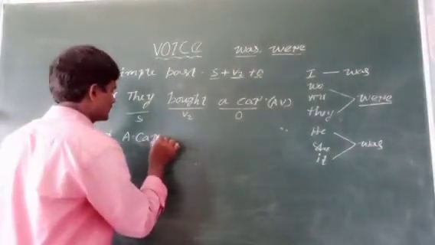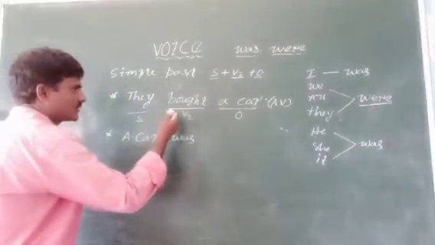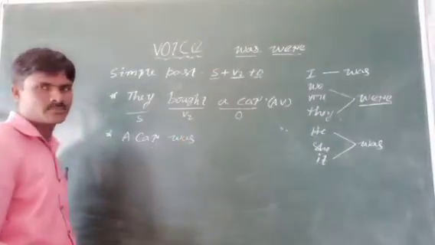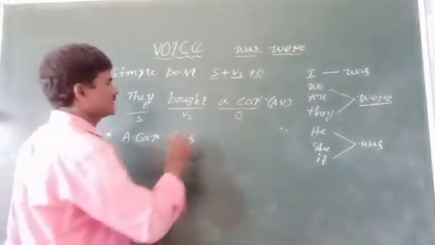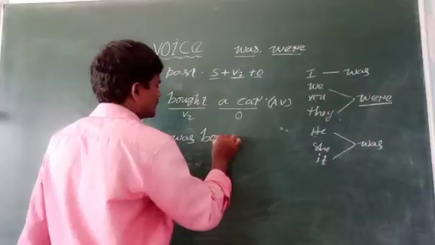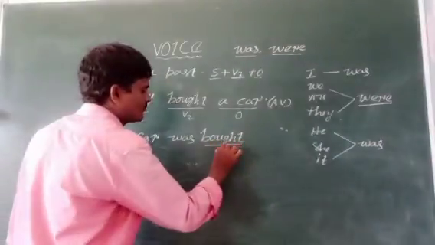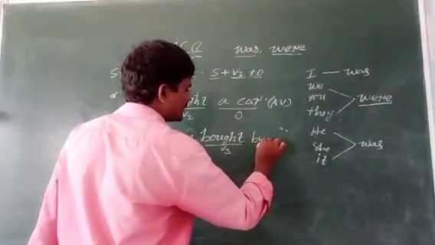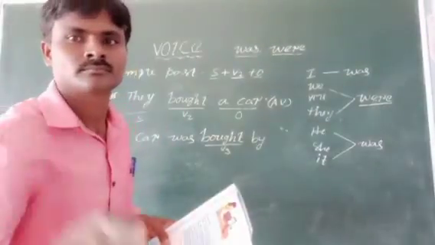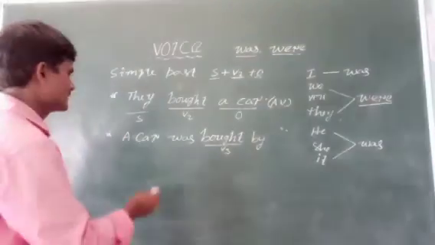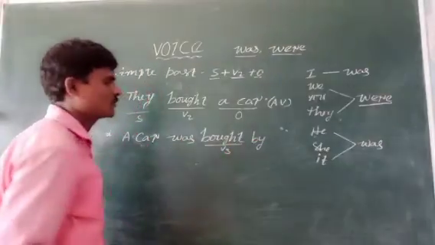A car was, and immediately after the helping verb, the V3 form, bought. Then the preposition by immediately after the V3 form. A car was bought by.